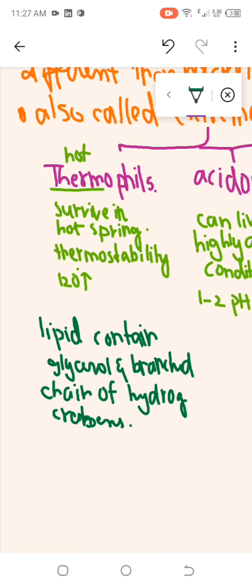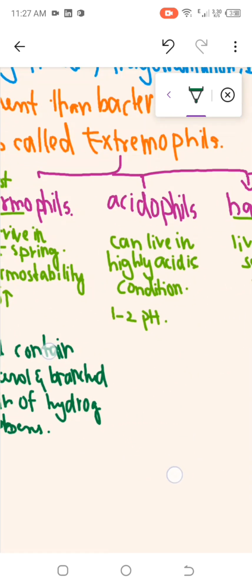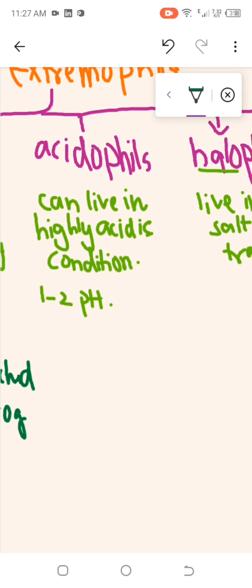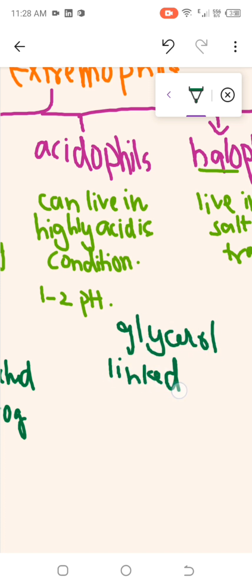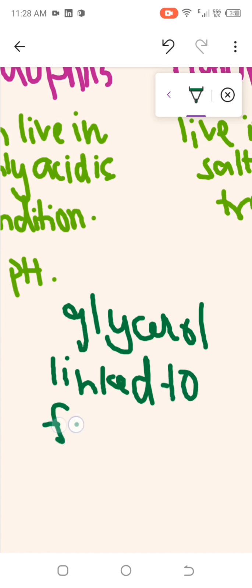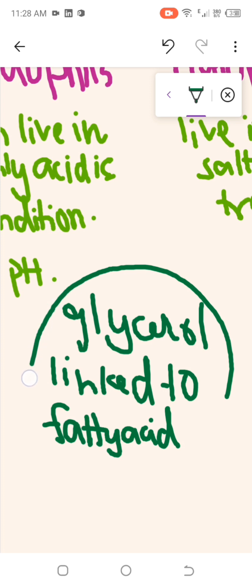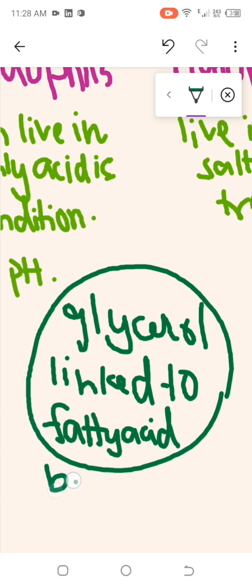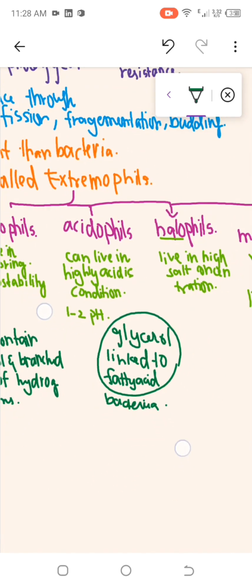And in comparison, the bacteria composition is like this. In bacteria, it basically contains glycerol linked to fatty acid chains. So that is the composition in bacteria. I hope this is clear.